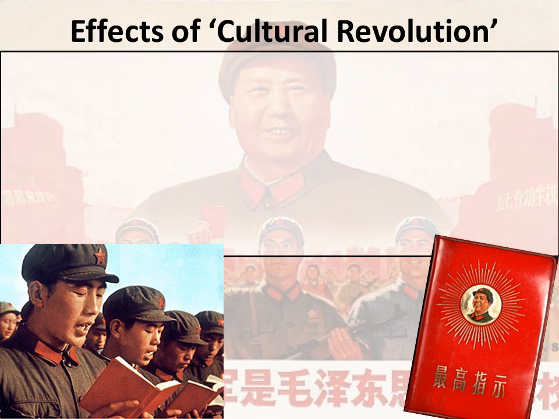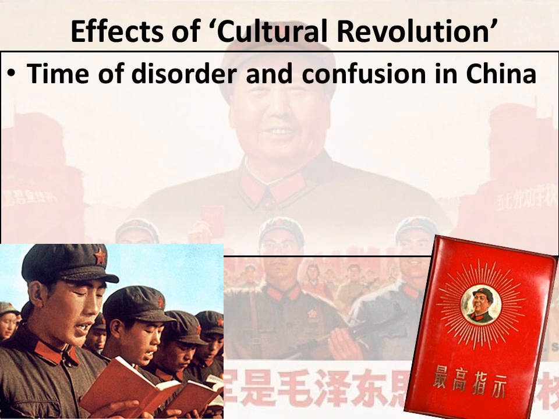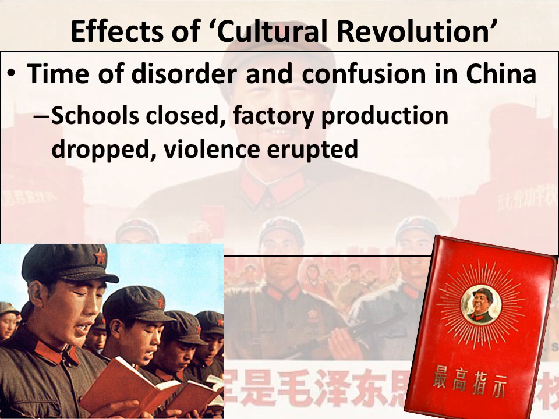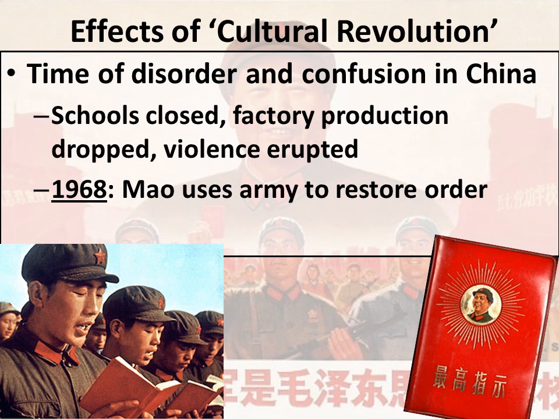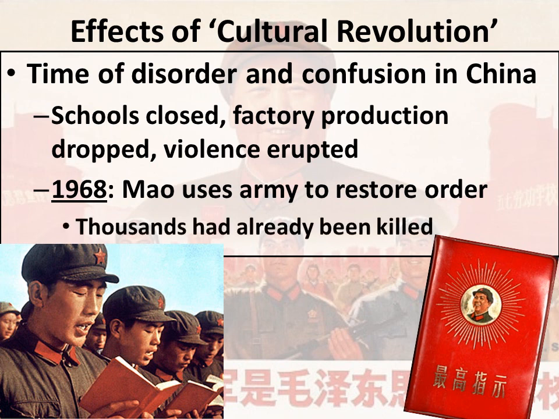As a result of the massive changes from the Cultural Revolution, China experienced a time of disorder and confusion. Many schools closed, factory production dropped, and violence erupted. Eventually, in 1968, Mao had to use the army to restore order in China, but by that point, thousands had already been killed, and millions of people's lives had been changed or drastically altered as a result of this Cultural Revolution.